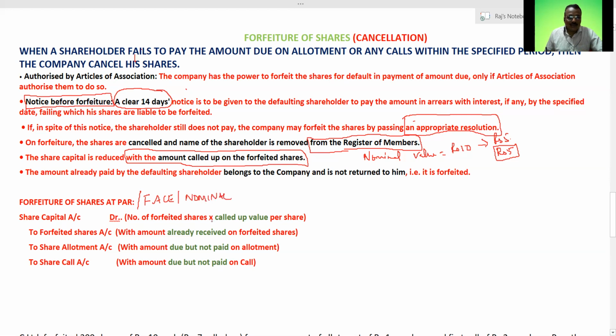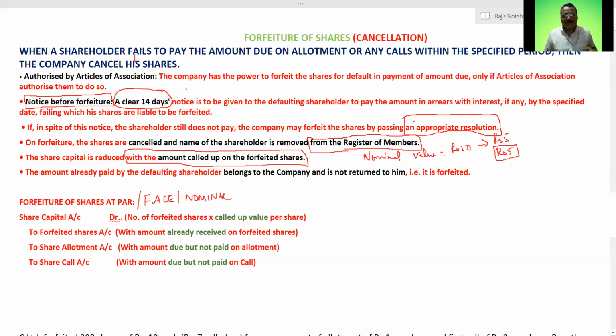Okay, so here we have a particular journal entry regarding the forfeiture of shares. Once again, when we are discussing forfeiture of shares, there is going to be a cancellation of certain shareholders' shares. Only in this particular case, for your kind information, only in the forfeiture of shares, my share capital is being debited.